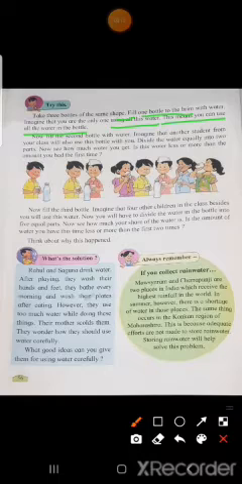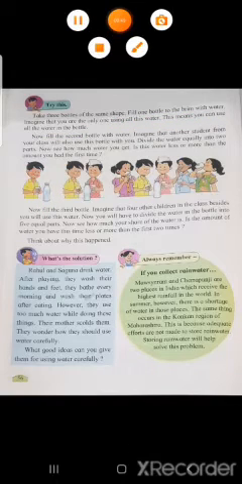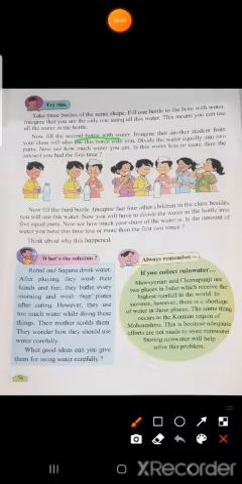Okay, now you have to try something. What you have to try? First you have to take a water bottle and fill the bottle to the brim, completely with water, and imagine that you are the only one going to use that water. So how much water will you get? You will get all the water in that bottle because no one else is going to use it. So the whole water belongs to you. Now, second, what you have to do? Now fill the second bottle with water.